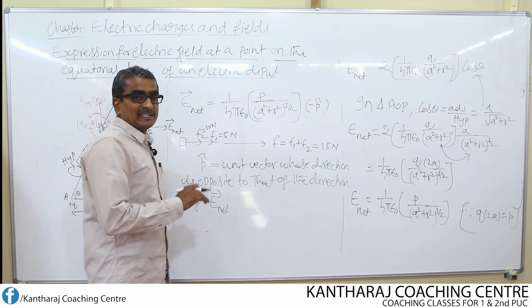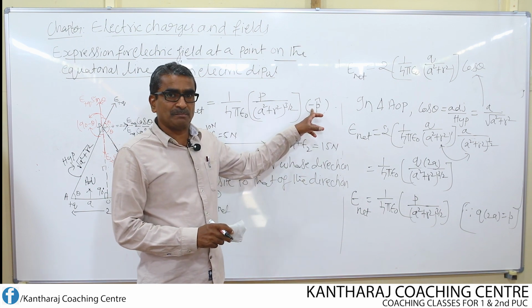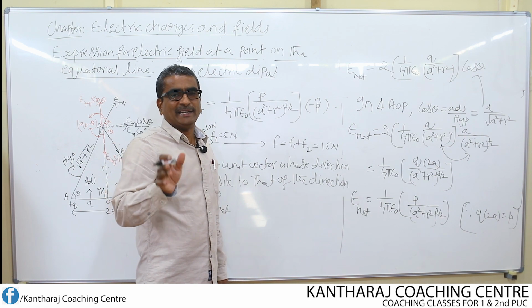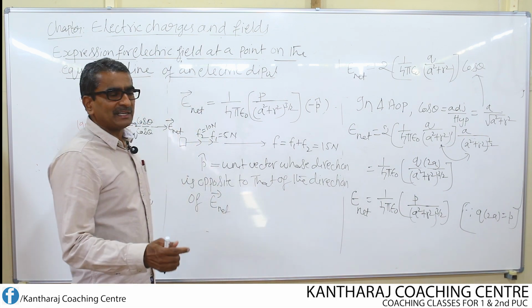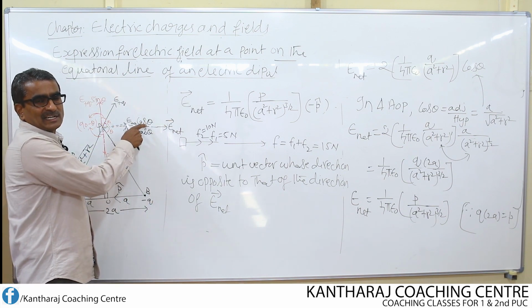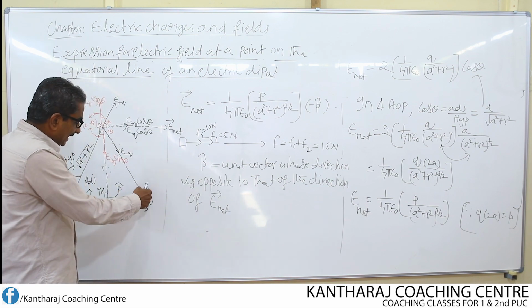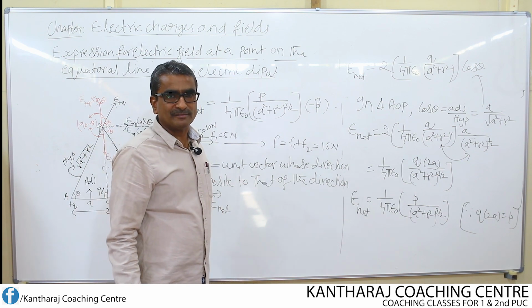Whereas in the previous case, by deriving the equation on the axial line, we took this as plus P cap, because in that case electric field and dipole moment are in the same direction, net field and dipole moment, but here totally in the opposite direction like this. So I can say the direction of the net electric field is opposite to the dipole moment, or vice versa. The direction of the dipole moment is opposite to the direction of the net field.